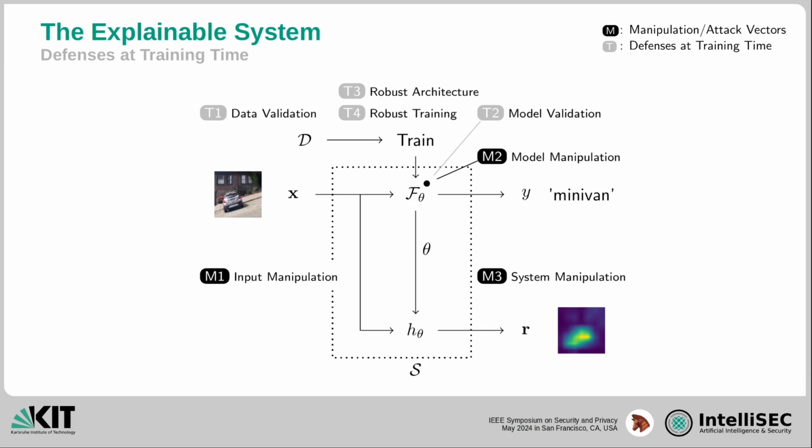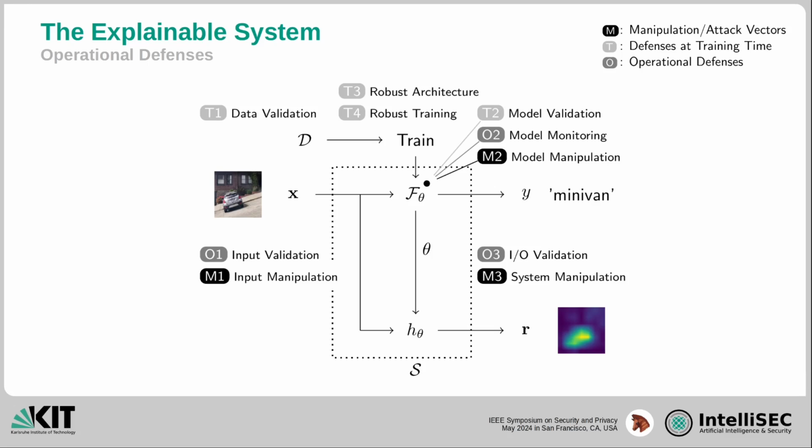Next, we have considered operational defenses that apply at inference time. Here we have input manipulation, model monitoring, and input-output validation. Note that the first two also apply to prediction-only attacks, while the input-output validation is particularly relevant against explanation-aware attacks. The additional output, the explanation, can be validated in relation to the predictions of the system. In our paper, we investigate each of these approaches with explanation-aware attacks in mind.